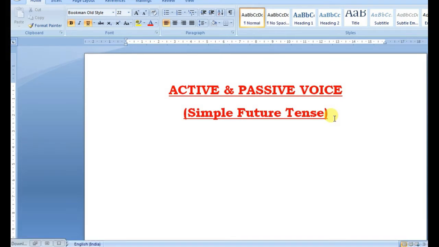As we know, simple future tense is also known as future indefinite tense. Time sense is not exact. Time sense is not definite. That is why the other name for simple future tense is future indefinite tense also. Anyways, we will be using the term simple future tense here.